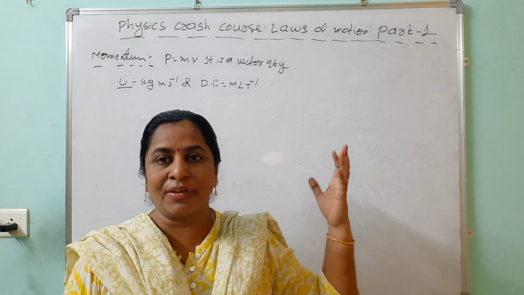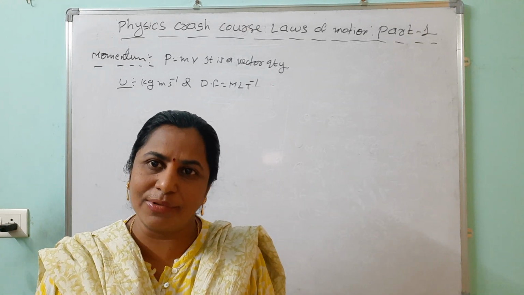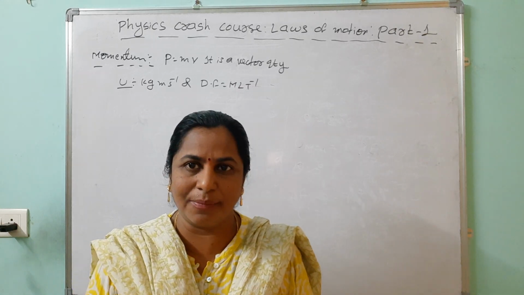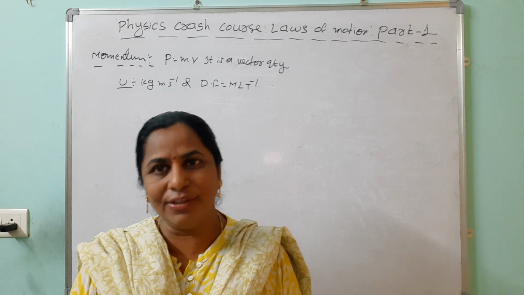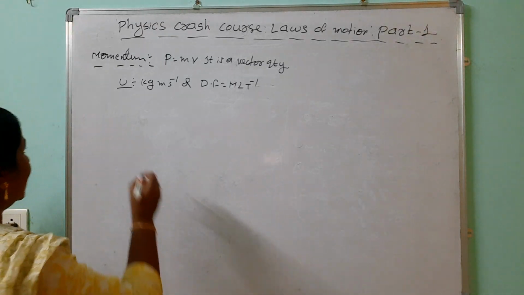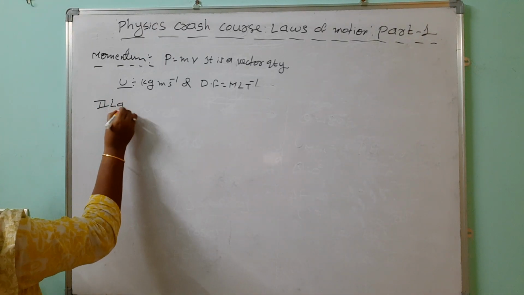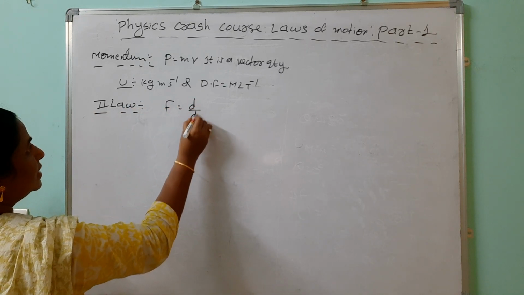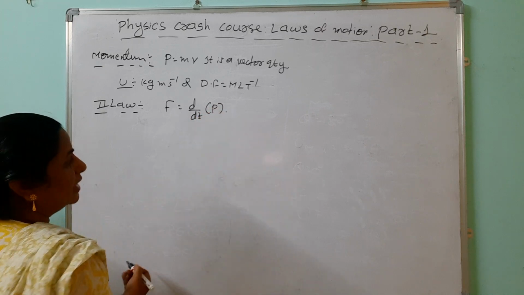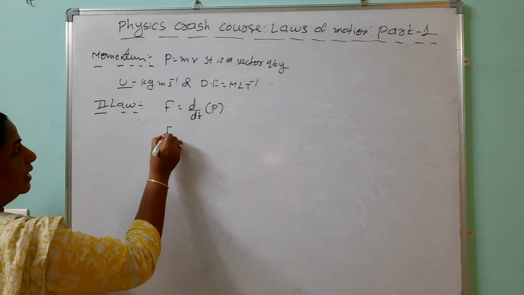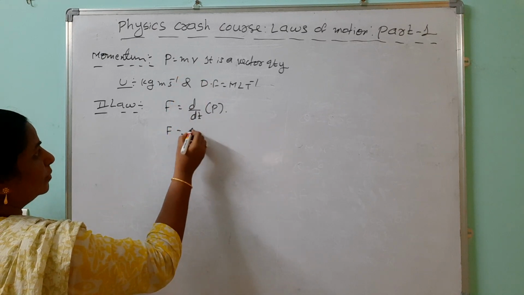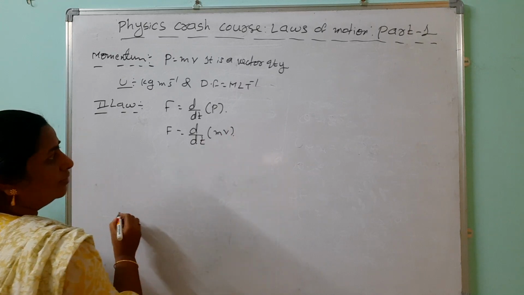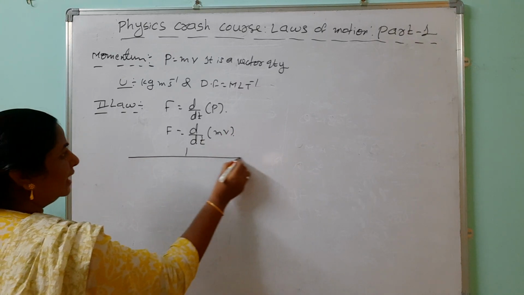Suppose momentum is there. When we multiply mass into velocity, we can find the momentum. Like that, how do we calculate force? It was explained by Newton only, and it is called Newton's second law. So what is Newton's second law? He gave the relation between momentum and force. F is equal to the rate of change of momentum. Just now you know that momentum is mass into velocity. Now we are dividing into two cases.